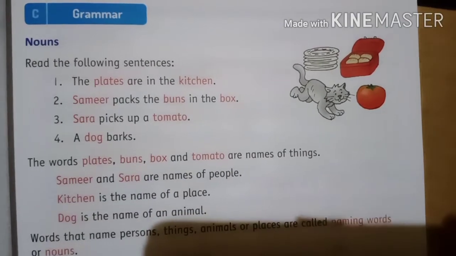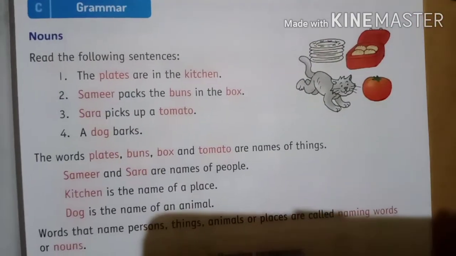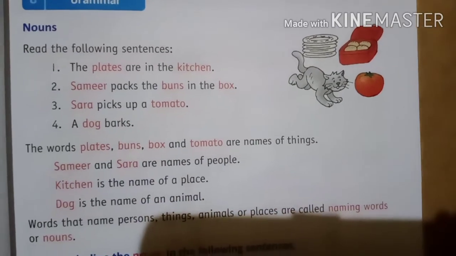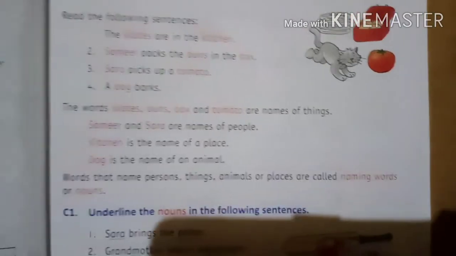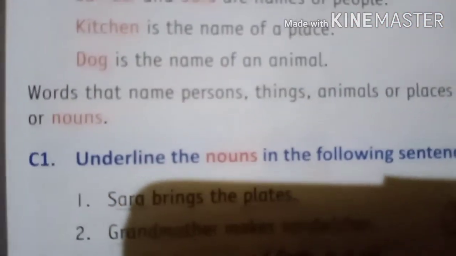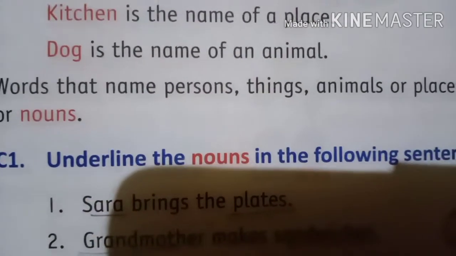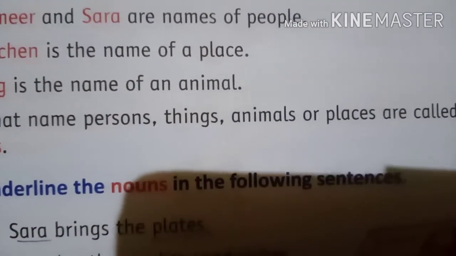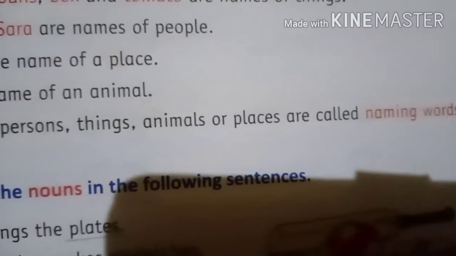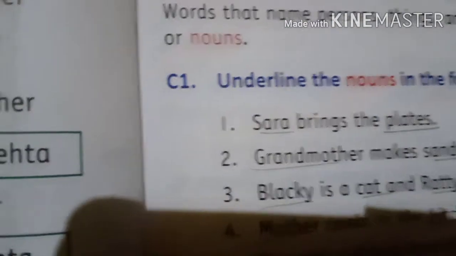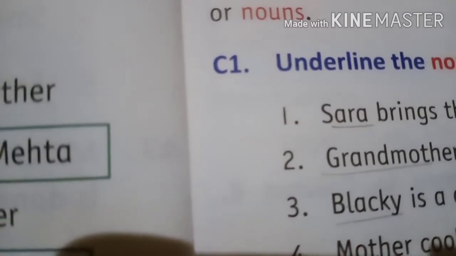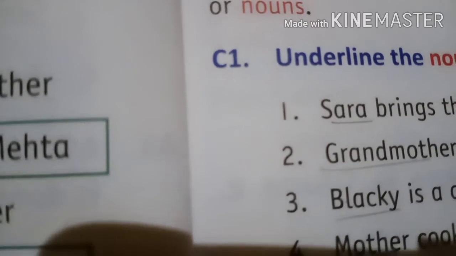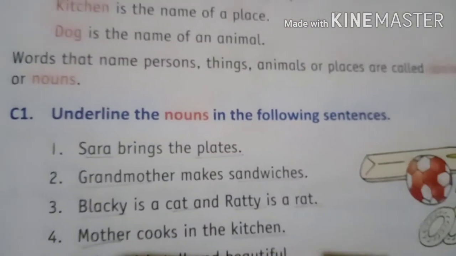Yes, dear students, let's move forward now. See, in the grammar part they have given nouns. Then what is a noun? I will tell you the definition of a noun. Words that name a person, thing, animal or place are called naming words or nouns. Nouns are words that show a person, place, animal or thing.